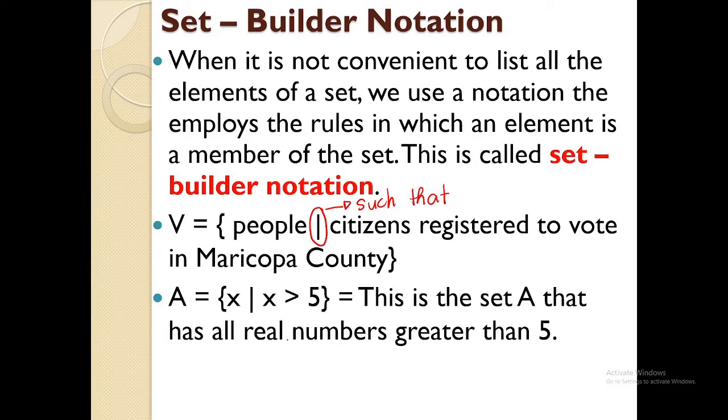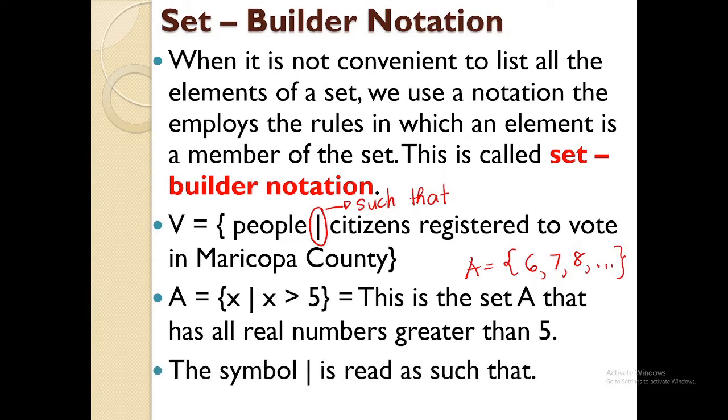What are the numbers greater than 5? Okay, there you go. 6, 7, 8, and then you put an ellipsis. We can't finish enumerating them because there are so many. So you make use of 6, 7, 8, then so on and so forth using the 3 dots. And take note, the symbol there is read as such that.